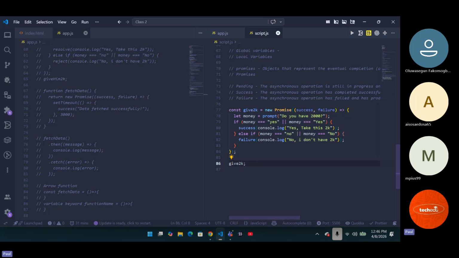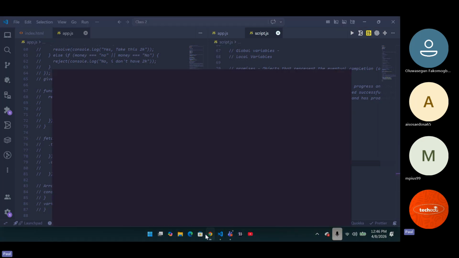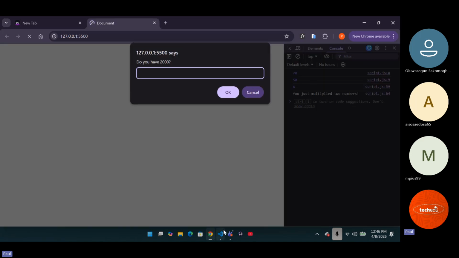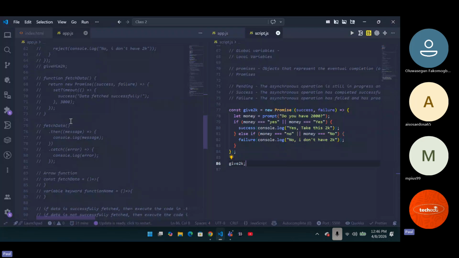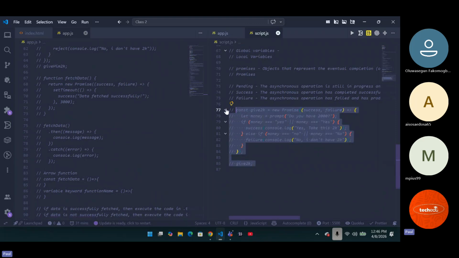Okay, so that's basically one thing about your functions. Now I'm going to explain with another example so everybody can understand this again. What I'm going to explain in this particular one is going to tell us if our data has been fetched in just 3 seconds, that's 3,000 milliseconds. It's also going to be an asynchronous function that waits for a particular time to execute independent of other programs. Do you get it now? So let us go ahead and try it out. I'm going to comment this one and I'm going to try it.